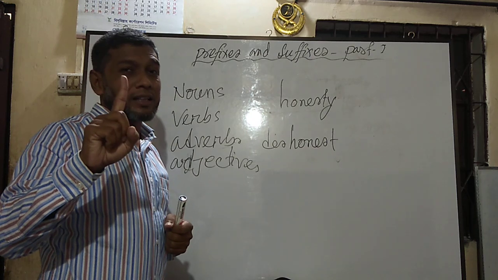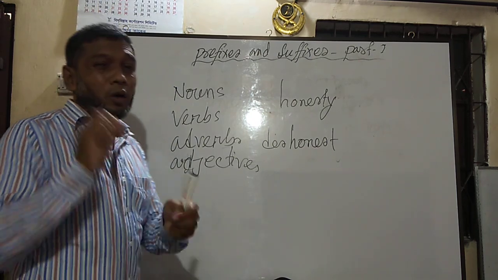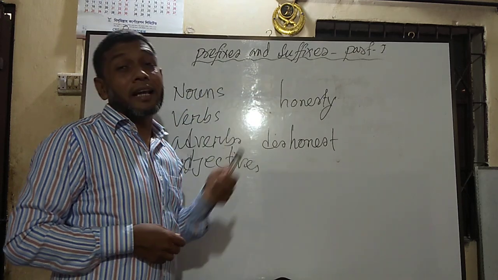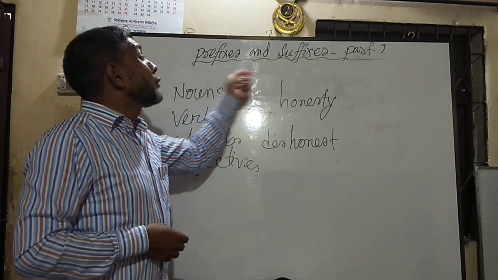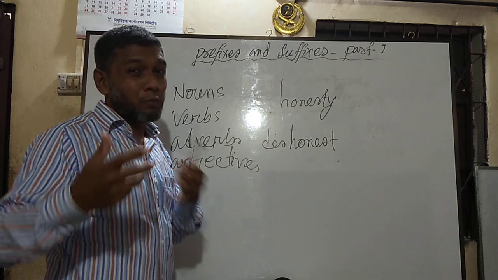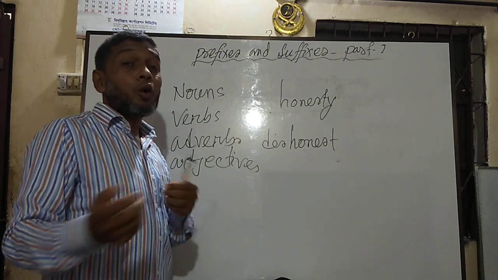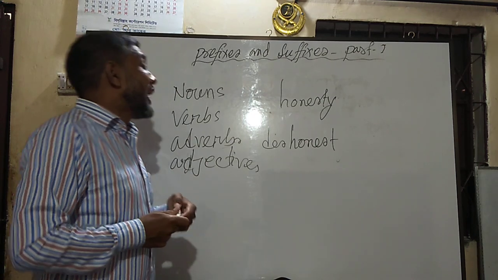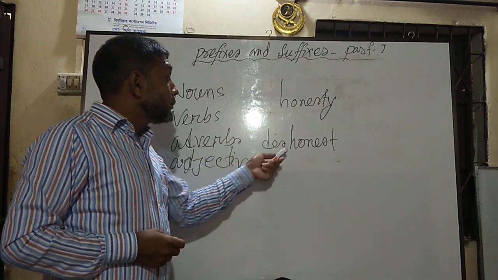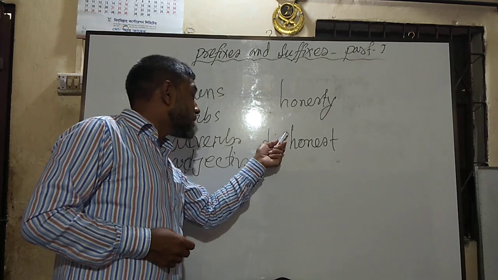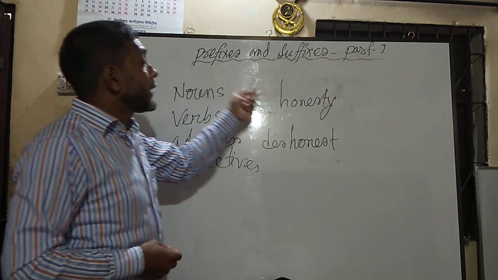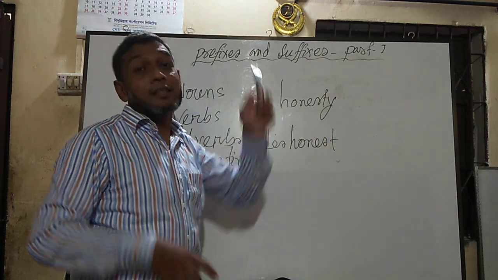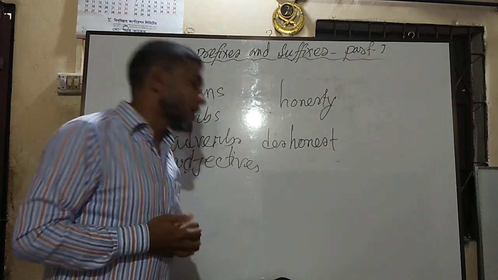So dear students, I have forgotten to tell you one thing. From where have we got prefixes and suffixes? We have got them from particles. What I have told you are letters which come before or after root words, they are called particles. Now these particles, if they are used before words, are called prefixes, and if they are used after basic words, are called suffixes.